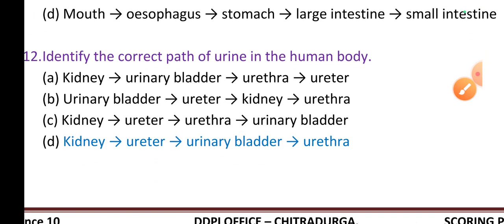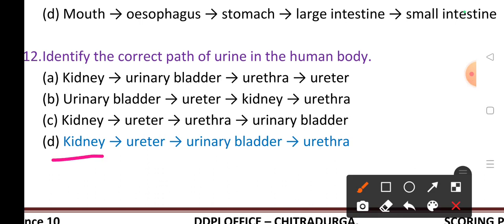Identify the correct path of urine in the human body. First of all, urine is produced where? In the nephron, in the kidney. Kidney to ureter, ureter to urinary bladder. In the urinary bladder, the urine is stored for some time and then released through the urethra.